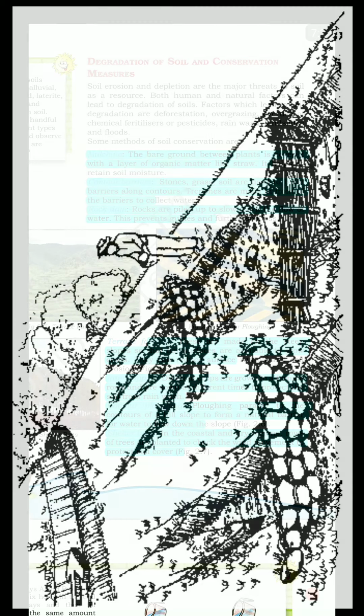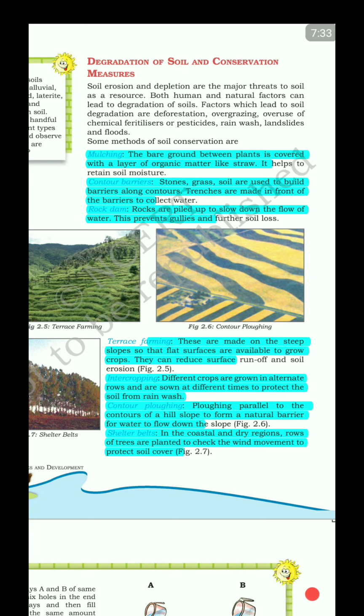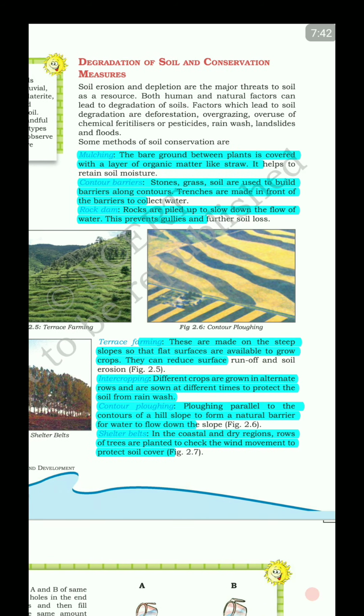Next is terrace farming. These are made on the steep slopes so that flat surfaces are available to grow the crops. They can reduce the surface runoff and soil erosion, right?